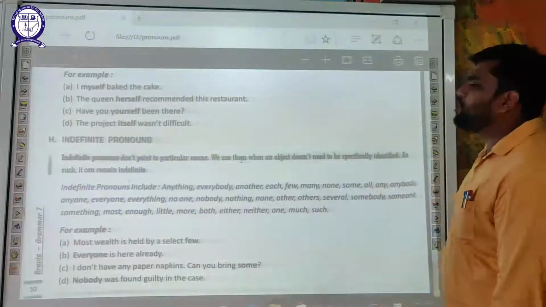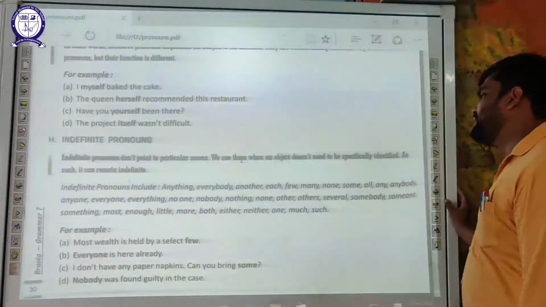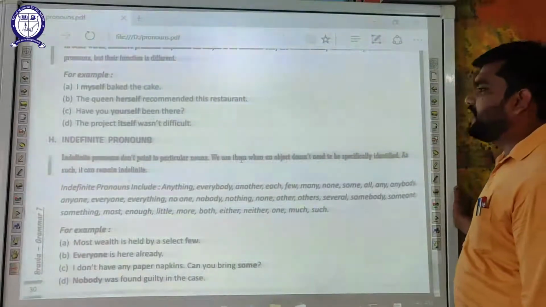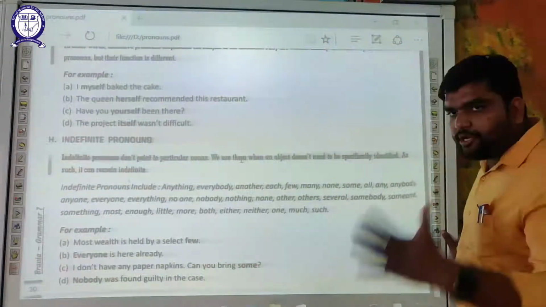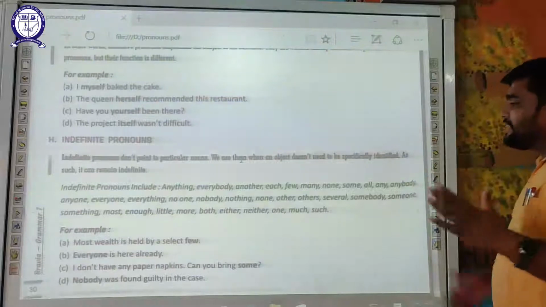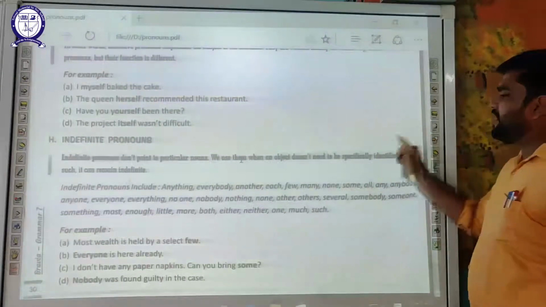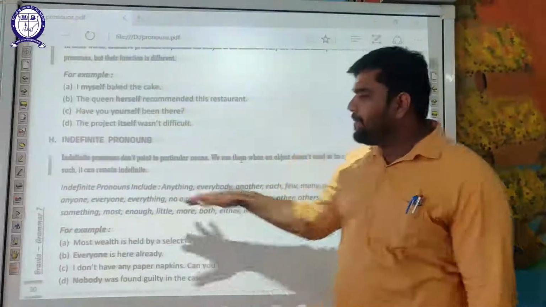Indefinite pronouns don't point to particular nouns. We use them when an object doesn't need to be specifically identified. As such, it can remain indefinite. You will understand this with examples.